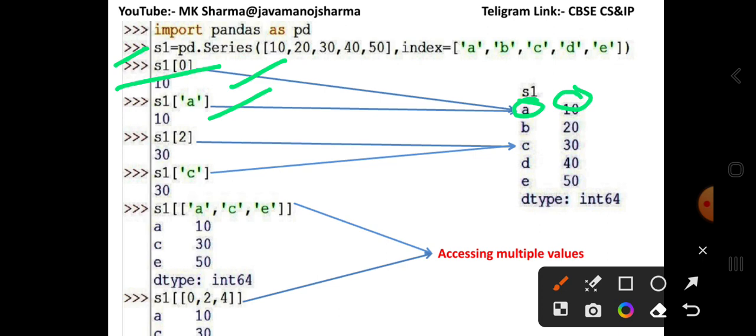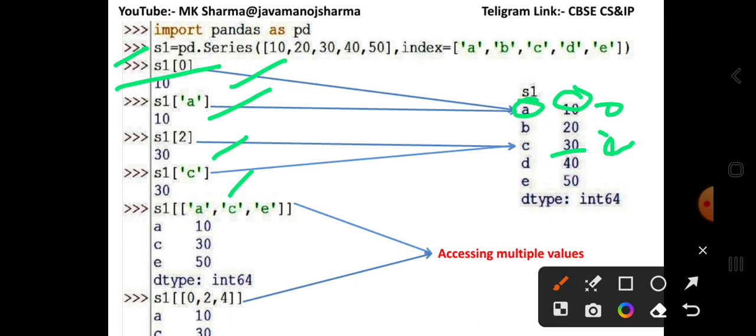If you want to pass 2 in series object S1, then S1 contains value 30, because 0, 1 and 2. The C index is also value 30, so both will produce the result 30.